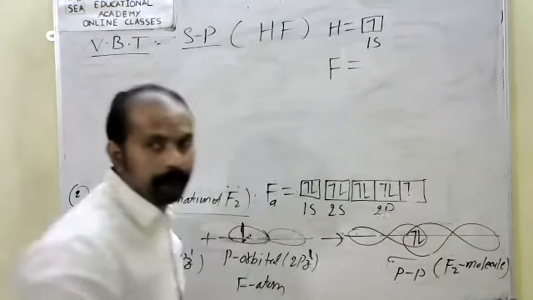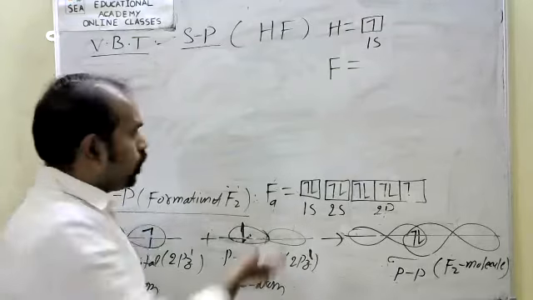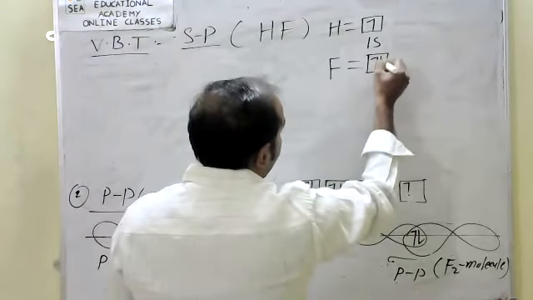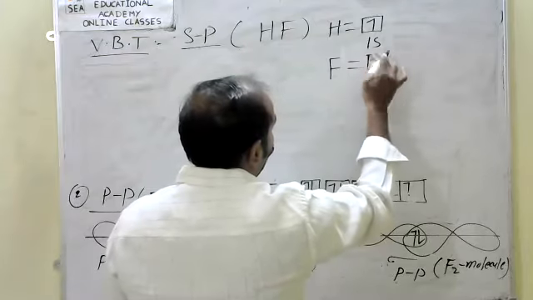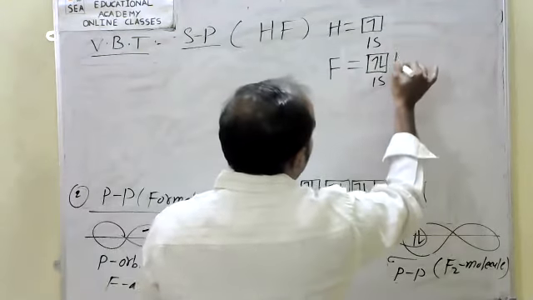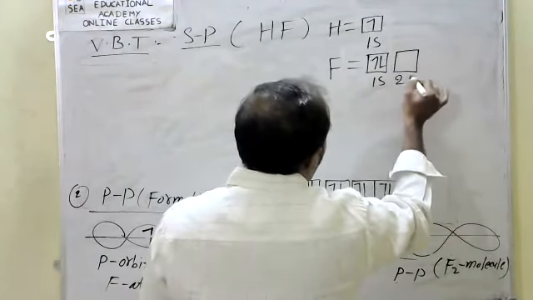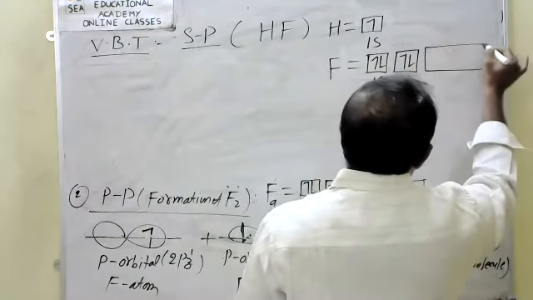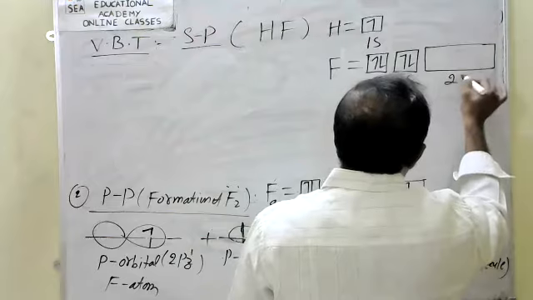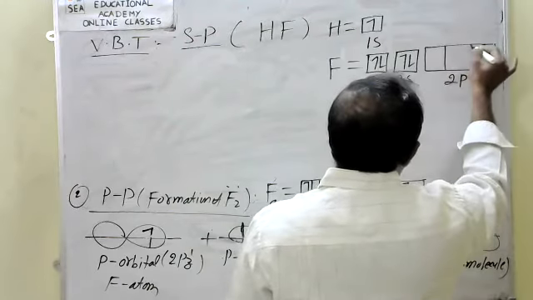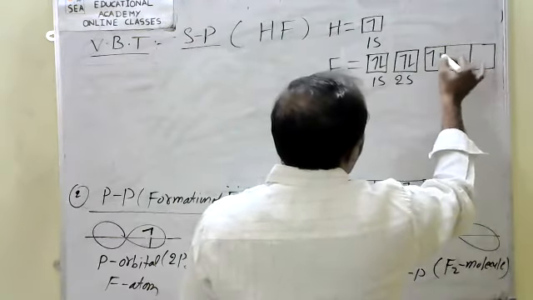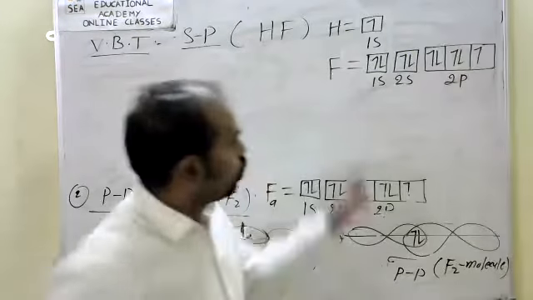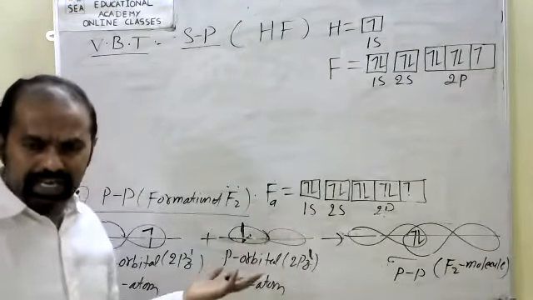Fluorine: 1s2, 2s2, 2p5. 1, 2, 3, 4, 5. It can never change.